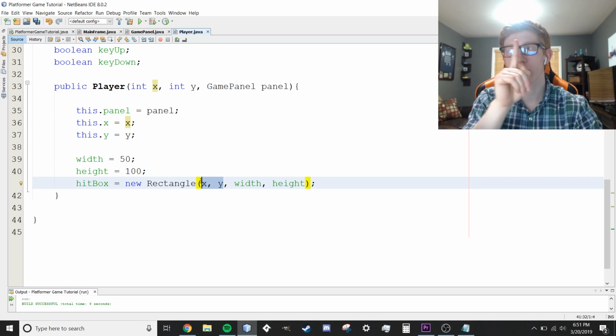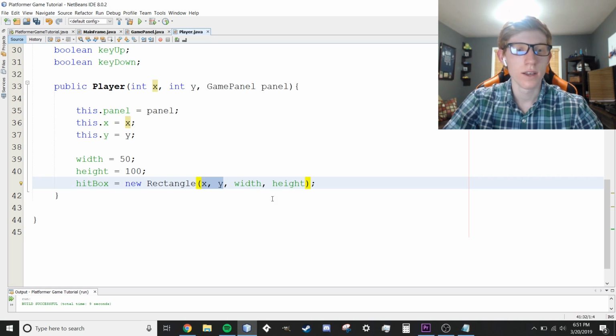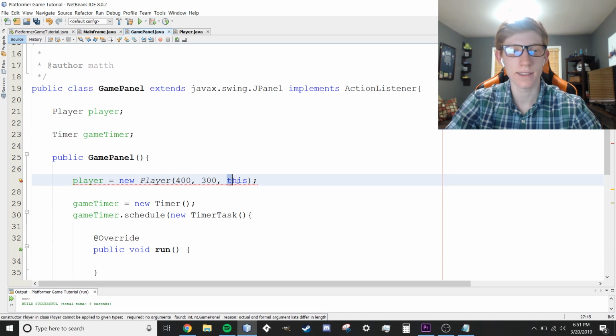So we're going to give it 400 and 300, which is going to be roughly in the middle of our panel. Not exactly in the middle, but it doesn't really matter. It's whatever you want. And then again, we're also asking for game panel right here. So by sending it this, we're within the game panel class, so it's going to send it the blueprints to get to this current object.